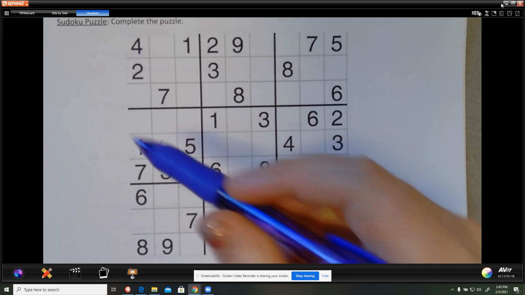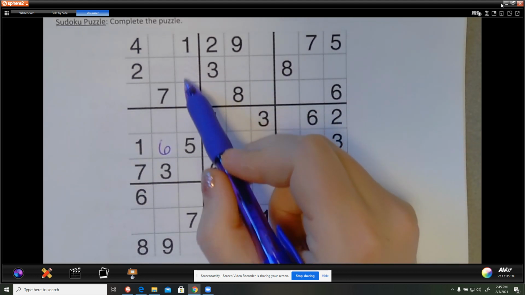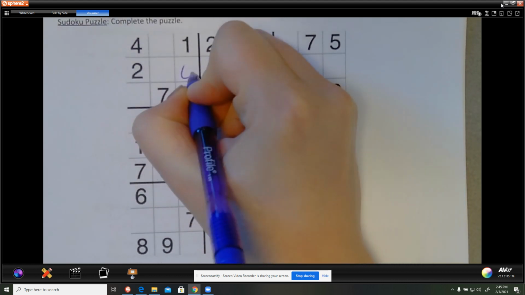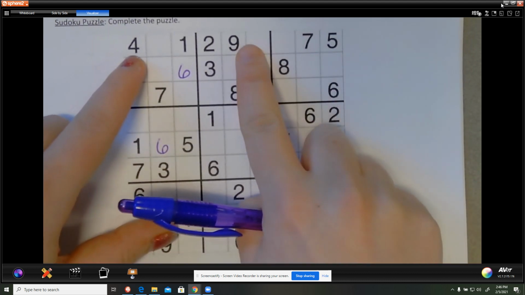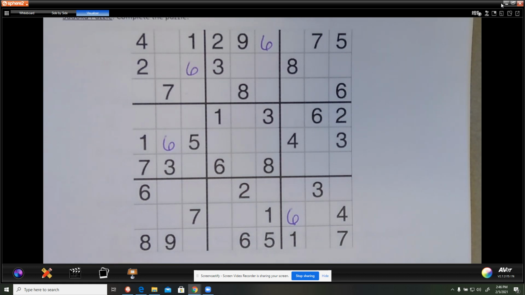All right. Then let's see. A 6, 6. The 6 already is in this one. I know it's got to be in this column. But there's a 6 here. So the only spot for that is right here. All right. 6s are in these rows. So it's got to be in this top row in this box. Right there, and I think I got all of them. So those are all the 6s. Hooray! Let's see if I can do that with another.